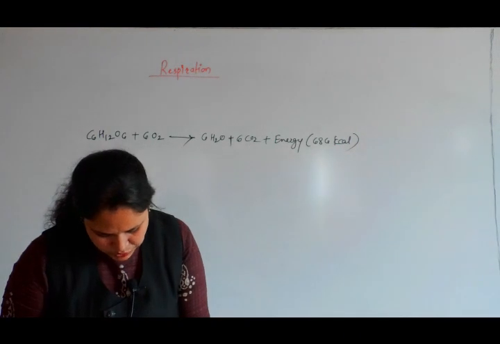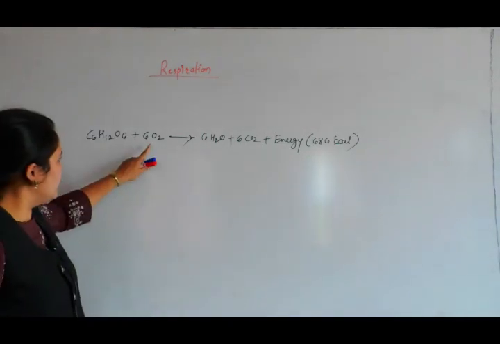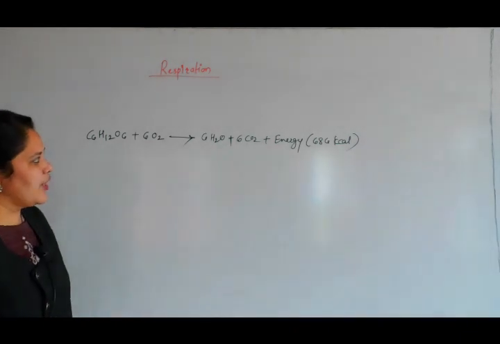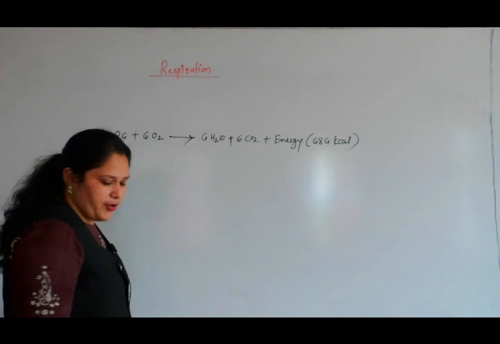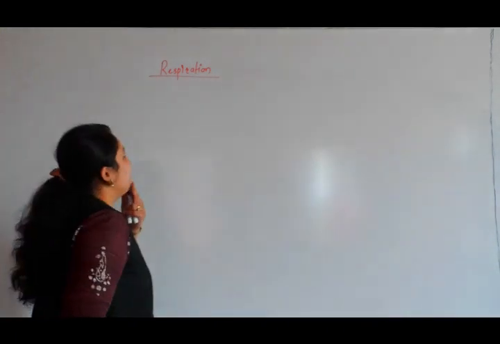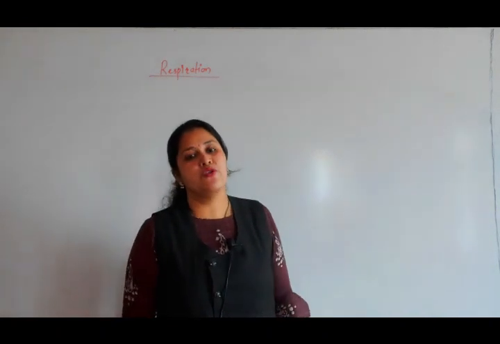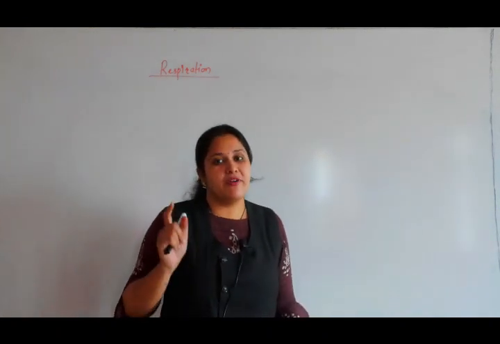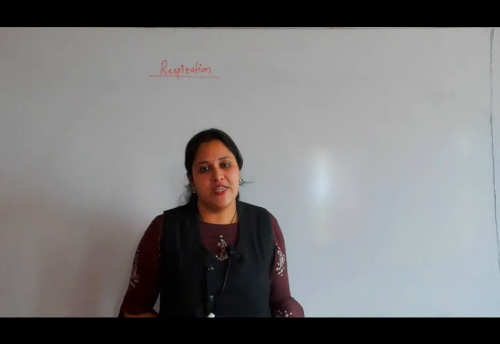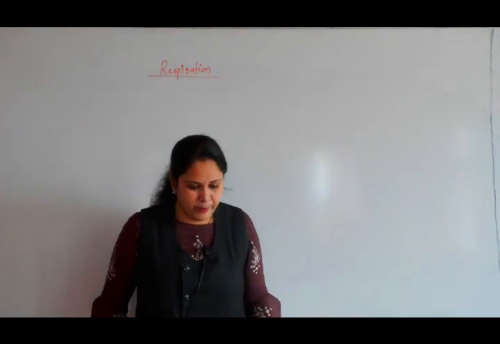So in the presence of oxygen, there is oxidation of glucose that results in the formation of water, carbon dioxide and energy. If you are not able to remember the reaction, no worries. Right now, as we are going through the basics, just remember that in respiration CO2 is produced as a byproduct. Water is a product of respiration, that is metabolic water, and 686 kilocalorie energy is released by oxidation of one glucose molecule.